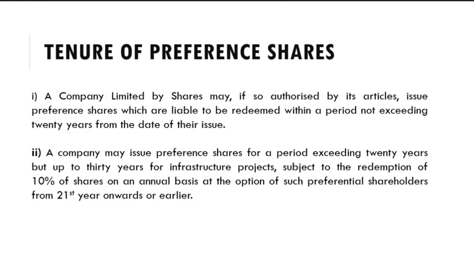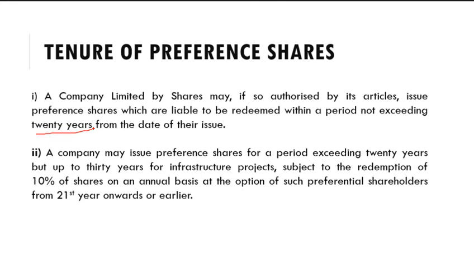Then, tenure of preference shares. Tenure of redeemable preference shares. As per Companies Act 2013, a company limited by shares may, if so authorized by its articles, issue preference shares which are liable to be redeemed within a period not exceeding 20 years from the date of their issue.